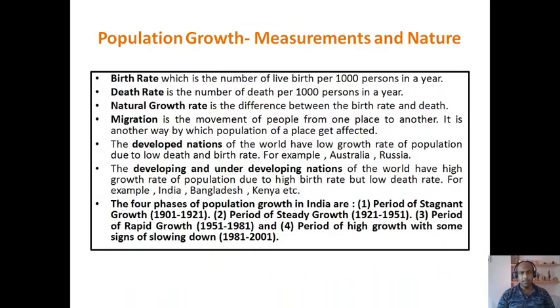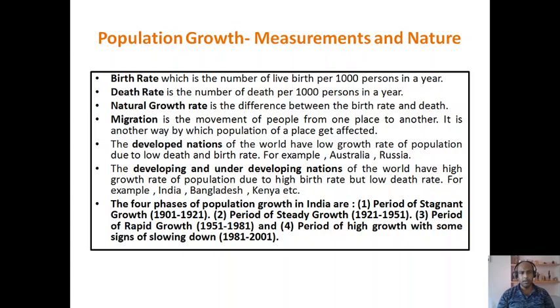Now, various measurements and nature of population growth. We can measure population growth by means of birth rate, death rate, natural growth rate, migration, etc. What is birth rate? Birth rate is the number of live births per 1,000 persons in a year. What is death rate? Death rate is the number of deaths per 1,000 persons in a year. Natural growth rate is the difference between the birth rate and the death rate.